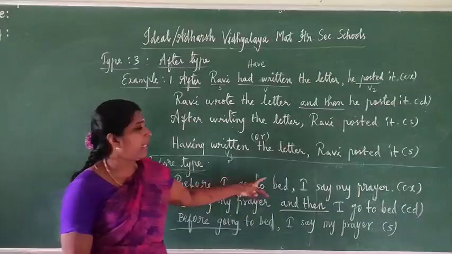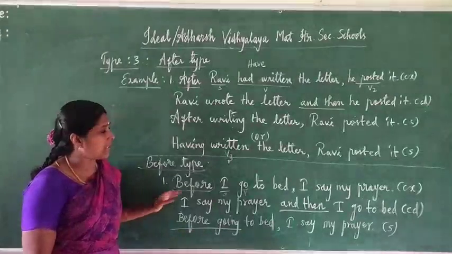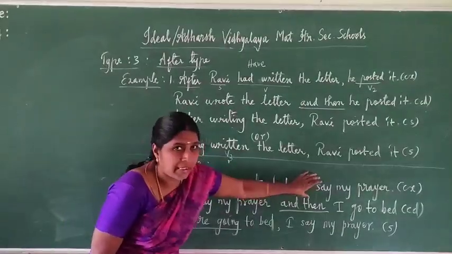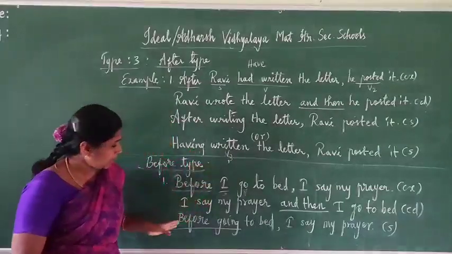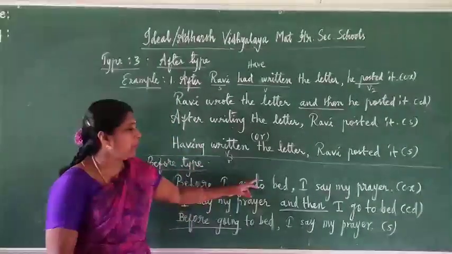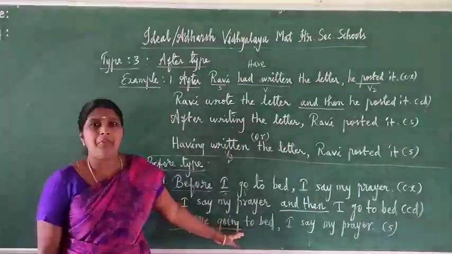So before I go to bed, I say my prayer. That is in complex. While changing into compound sentence, first you write down this incident: I say my prayer and then I go to bed. Simple sentence: Before going to bed, I say my prayer. So that is in simple form.